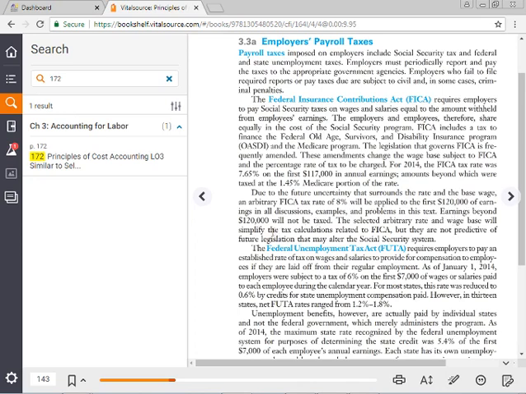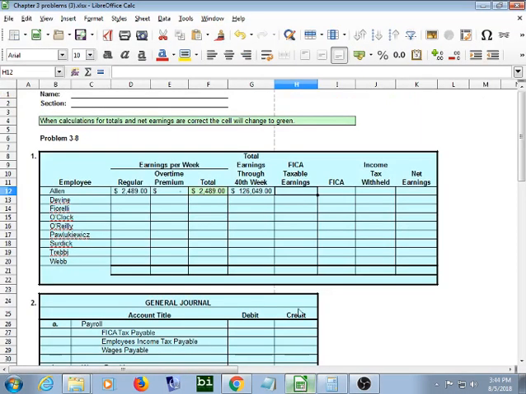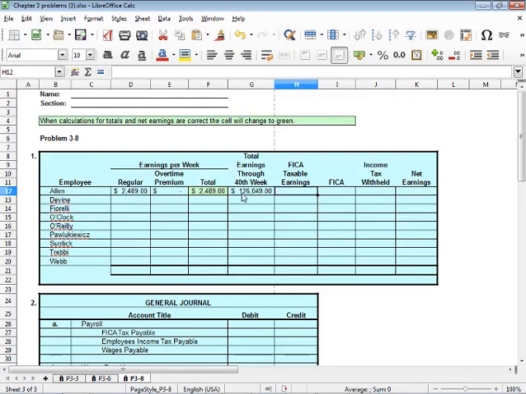Earnings beyond $120,000 will not be taxed. So if we go back to our problem, we notice that he is well above the 120,000. In fact, he has made $6,049 more than is required. So he doesn't have to pay FICA taxable earnings, and he doesn't pay FICA. So that's zero.